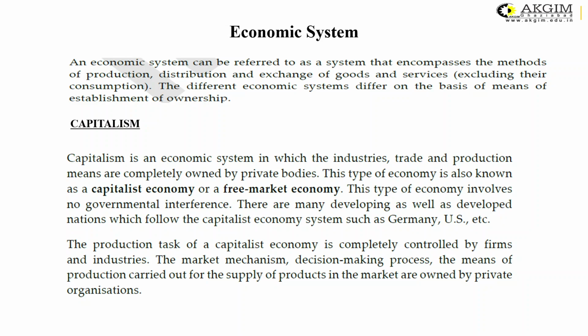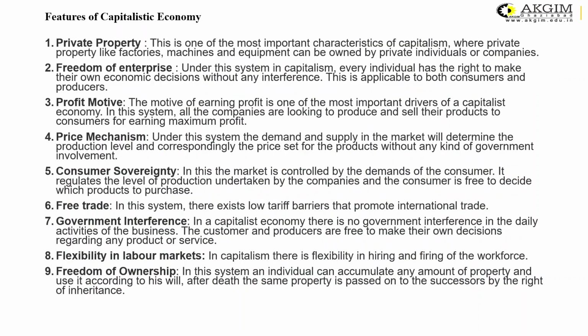This type of economy involves no governmental interference. The examples of the capitalistic economy include Germany and the US. The production task of a capitalistic economy is completely controlled by the firms and the industries. There is no role of the government in that. There are a lot of features of the capitalistic economy.